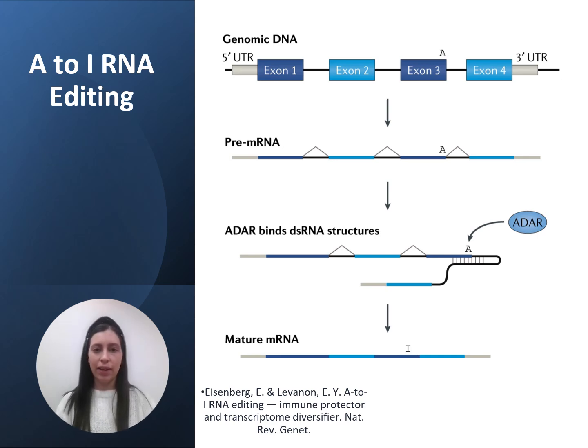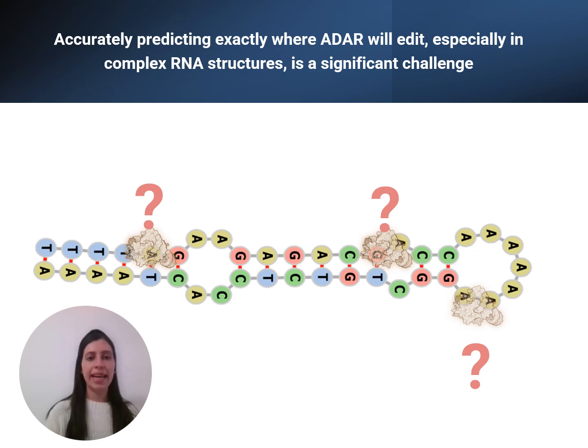A-to-I editing mostly occurs in regions of double-stranded RNA, where a single RNA strand folds back on itself, creating paired regions that form a double-stranded structure. Predicting the exact site where the ADAR enzyme will edit RNA is a complex problem, particularly because ADAR's activity depends not only on the RNA sequence but also on its secondary structure, the way the RNA folds back on itself